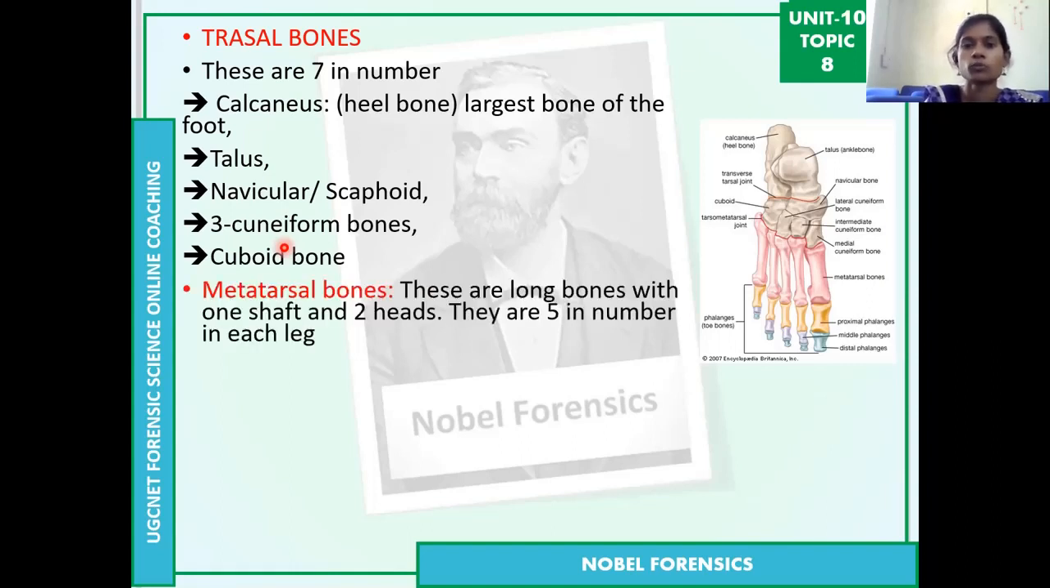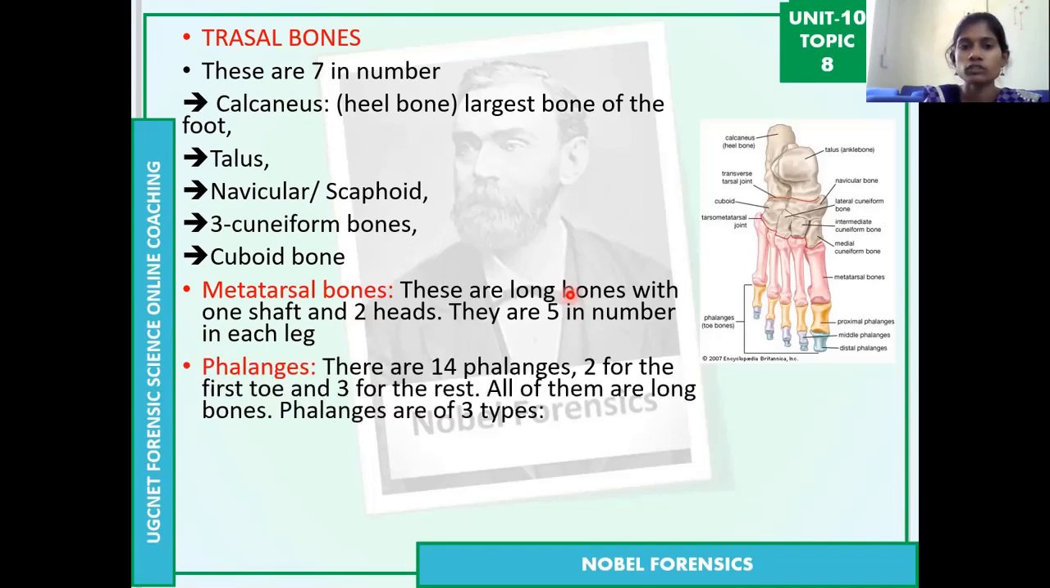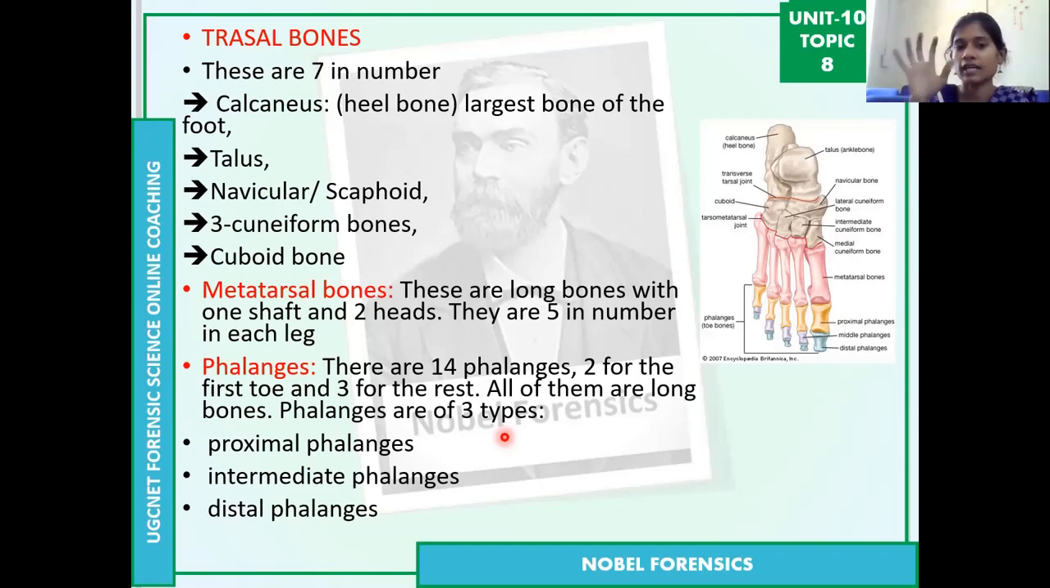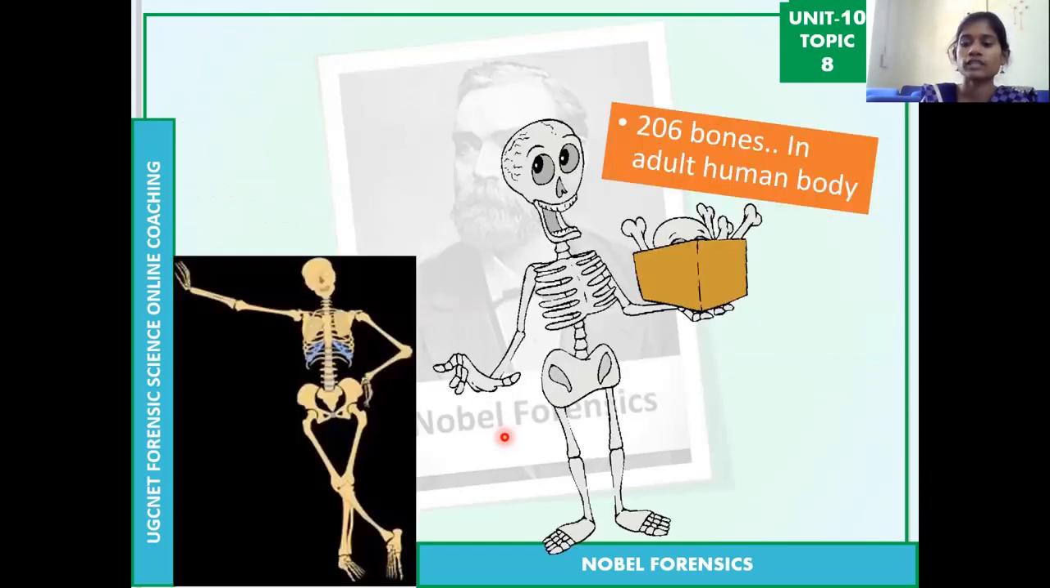Then the metatarsal bones, the foot bones. There are 5 metatarsal bones. Then the phalangeal bones, there are 14 bones: 2 for the first toe and 3 for each of the rest of the toes. Same as the hand phalangeal bones, there are proximal, intermediate, and distal phalanges. Same as the hand, for the legs also there are proximal, intermediate, and distal phalanges bones.